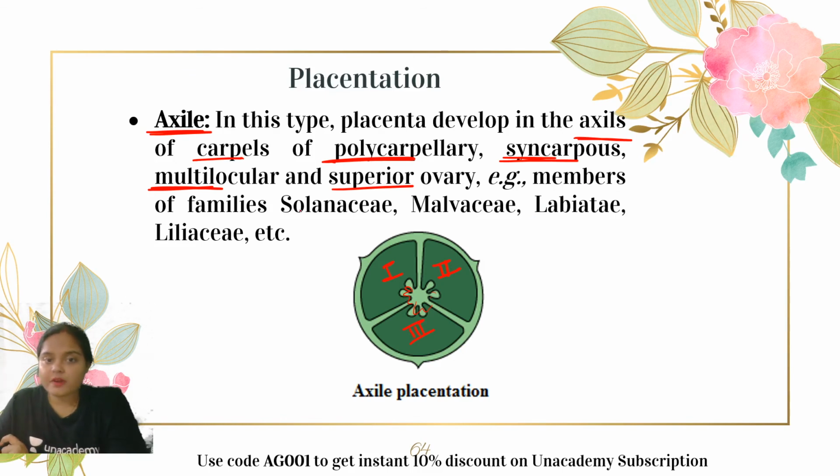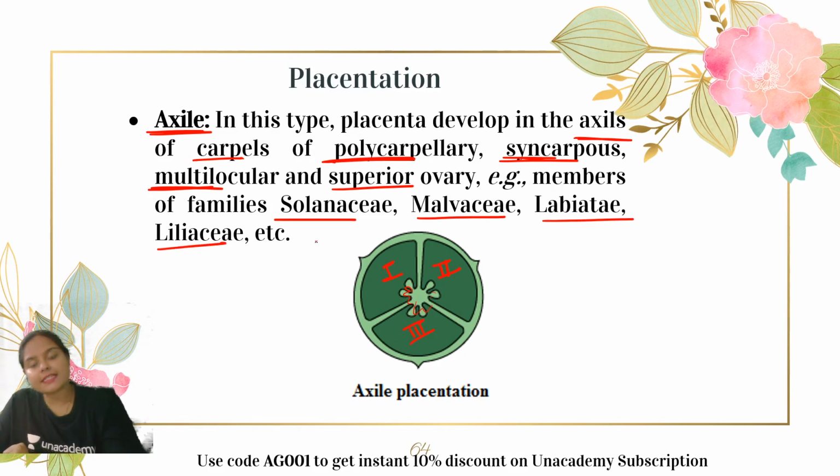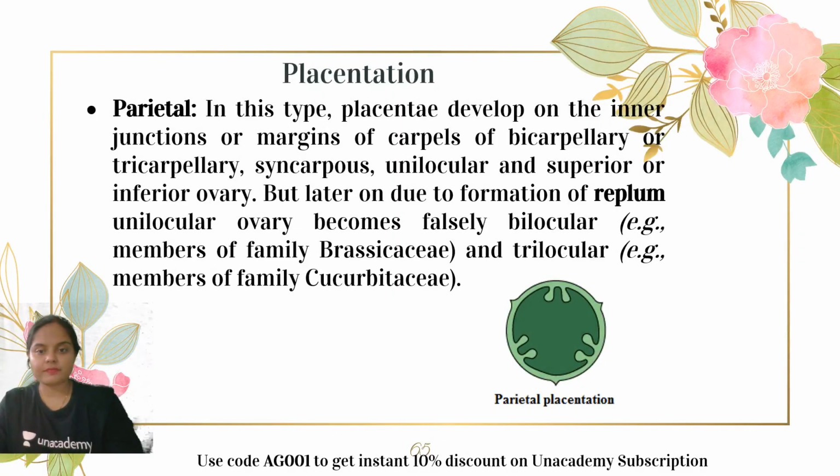It is found in members of Solanaceae, in tomato also we have seen, Malvaceae, Labiatae, Liliaceae, etc. So this is the axile type of placentation. The most common example is tomato. You have seen citrus, the lemon also, and cucumber also. In each one of them we have seen axile type of placentation, right?